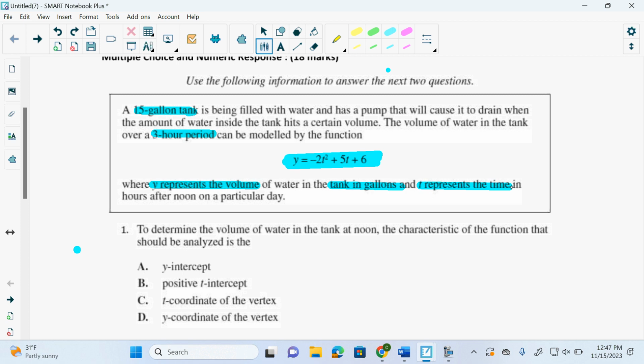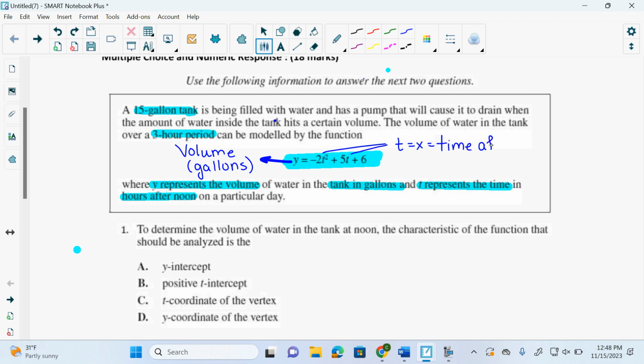Y represents the volume of water in the tank in gallons, and T represents time in hours afternoon. So I go here and say, this is volume in gallons. And T is the time afternoon. That's what I help myself out with. I say, okay, this is T, which is X, time afternoon. So let's discuss this.